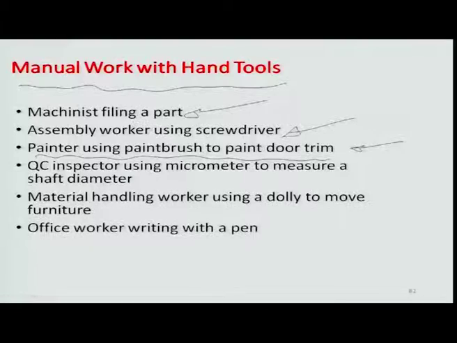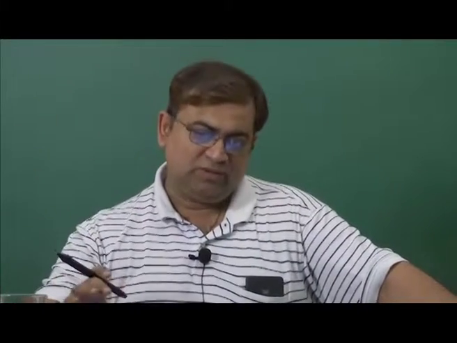A QC inspector using a micrometer to measure a shaft diameter, you are using a tool to do that, but then again this tool, the screws on the micrometer, the way you grip the job, the way you align the micrometer with respect to the job again is dependent completely on the inspector who is doing it. So that is a manual work system.